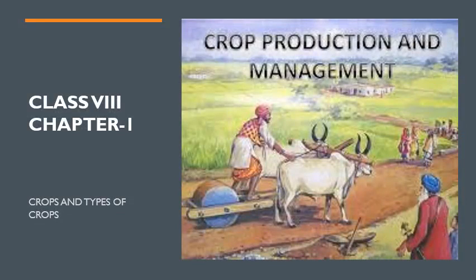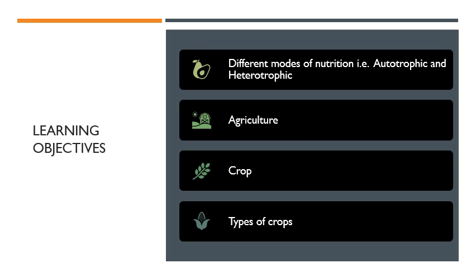Today, this is your science section, and today we are going to start with our first chapter, which is crop production and management. So, in this section, we are going to study about the different modes of nutrition, as we have read already in the previous class, that is autotrophic nutrition and heterotrophic nutrition. Then about agriculture, about crop and the different types of crops, their classification on the basis of different purposes.